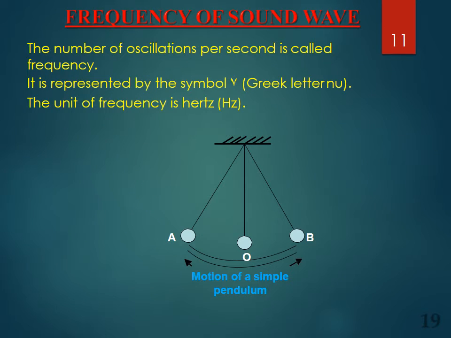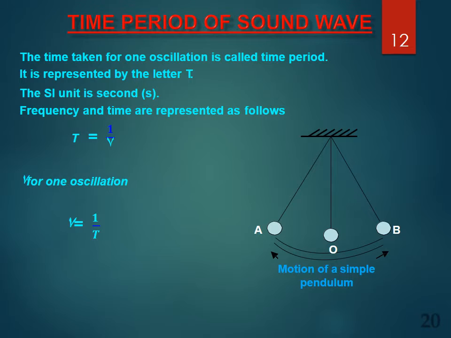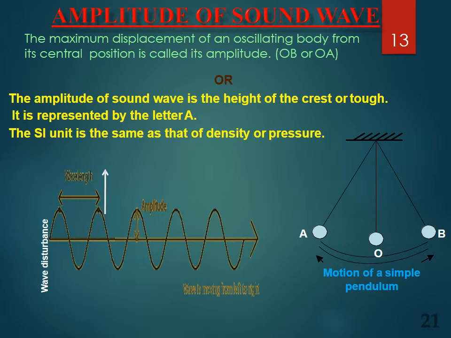Frequency of sound wave. The number of oscillations per second is called frequency. The unit of frequency is hertz. Time period of sound wave. Time taken for one oscillation is called time period. It is represented by T. The SI unit is seconds.